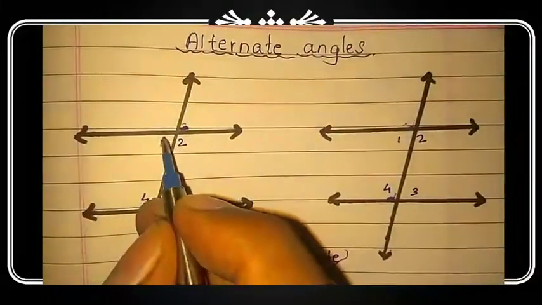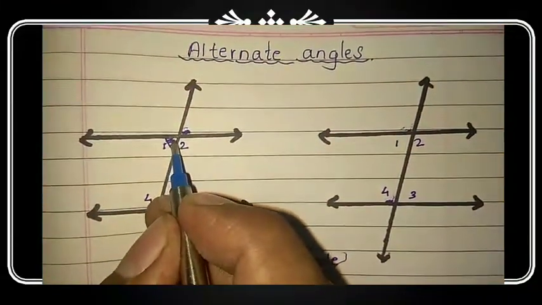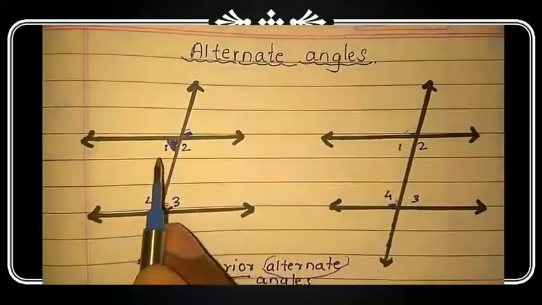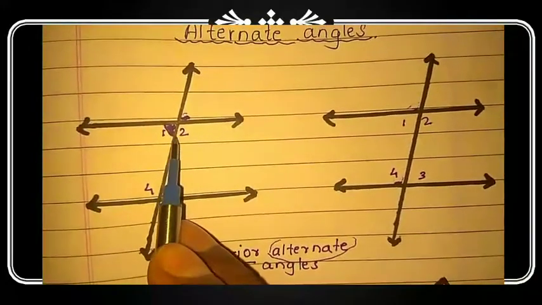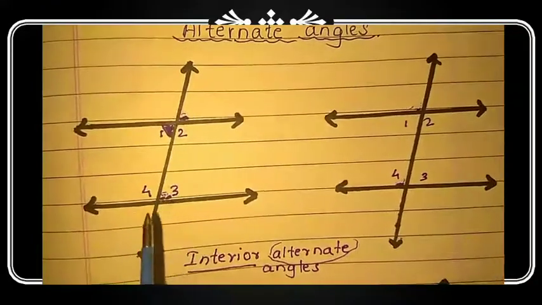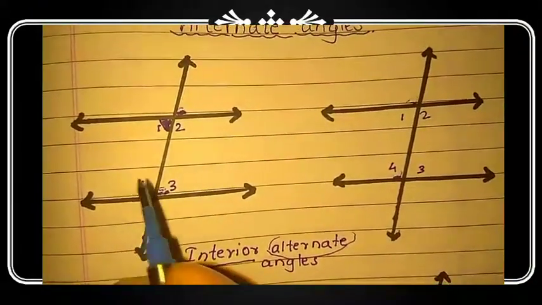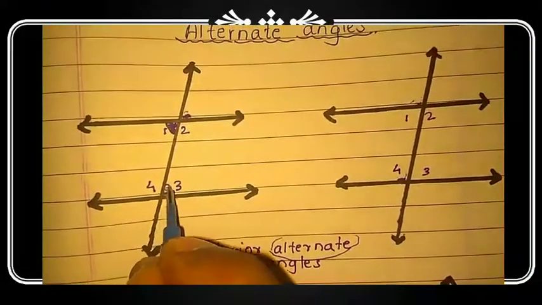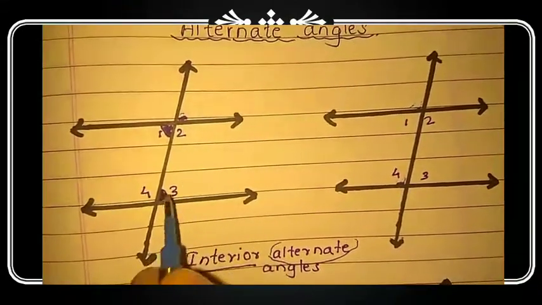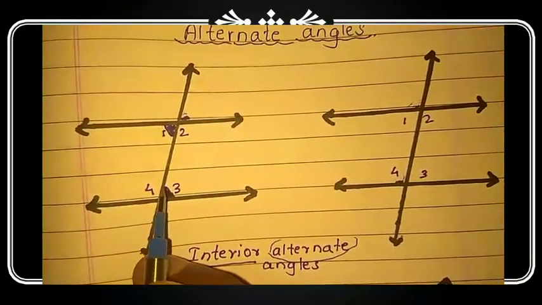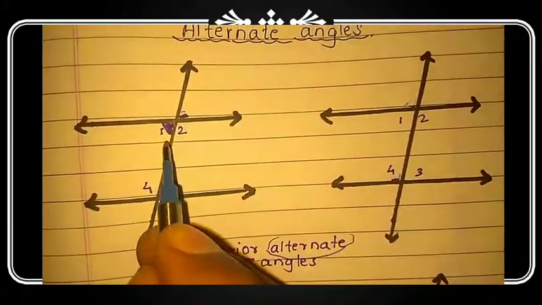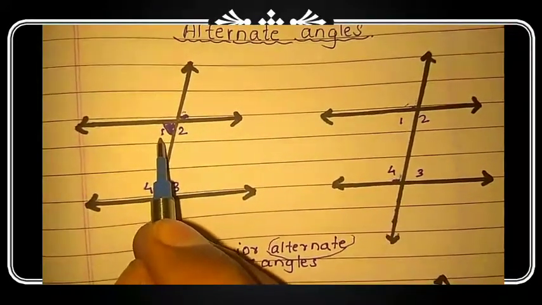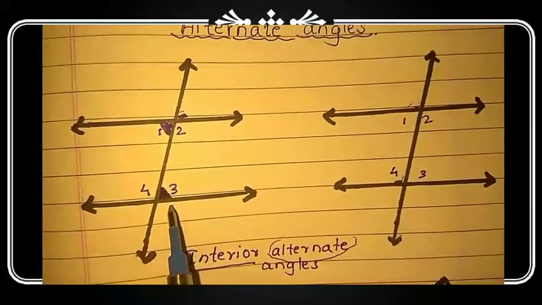Angle number 1 is an interior angle. Its alternate angle would be interior only, but on the opposite side. So this angle is on the left side of the transversal. Its alternate angle would be on the right side of the transversal. This angle number 3 is on the right side of the transversal. So the interior alternate angle pair of angle 1 is angle 3.